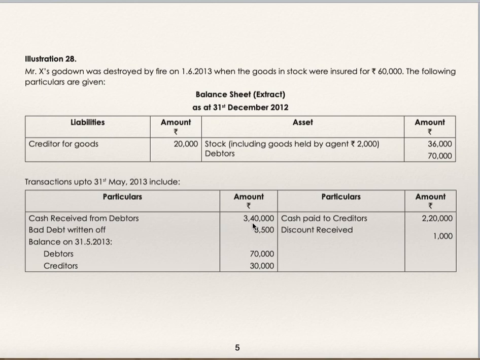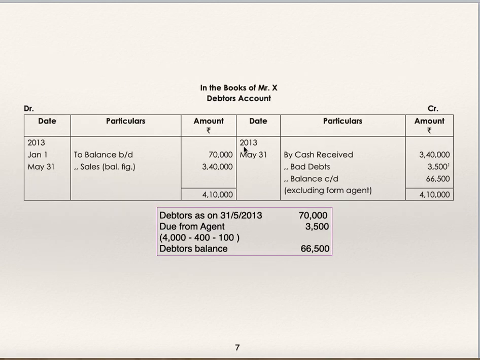Cash received from debtors 3,40,000. Bad debts 3,500. By cash received, by bad debts. Sales, this is the balancing figure.